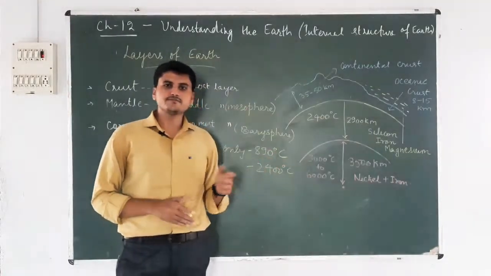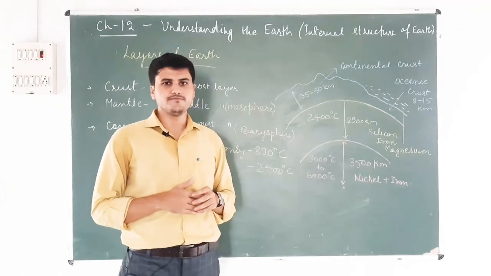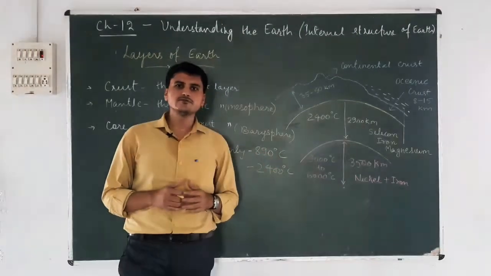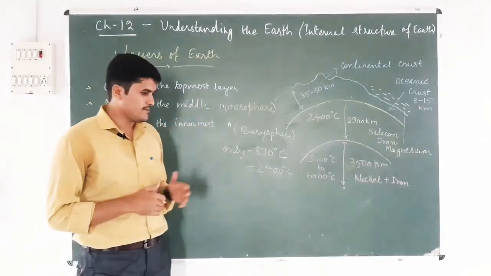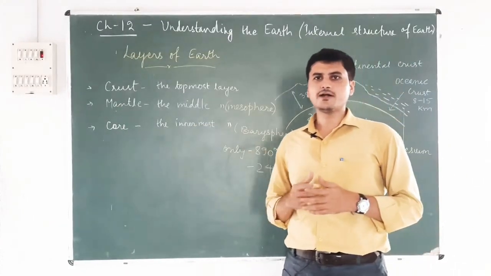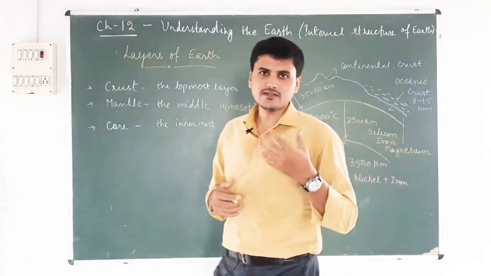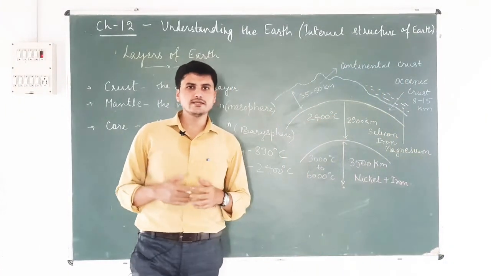The material present in the outer layer of the mantle is in semi-solid form, and this semi-solid form is known as magma. Magma is made up of different minerals and rock particles in a liquid form, and this magma comes out of the surface of the earth during volcanic eruptions.